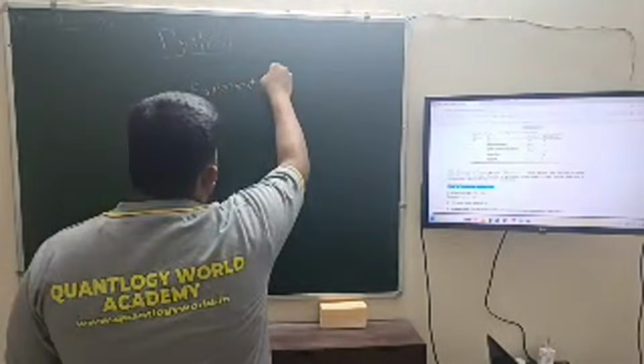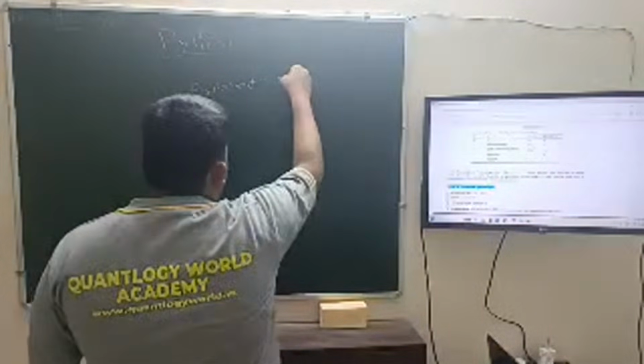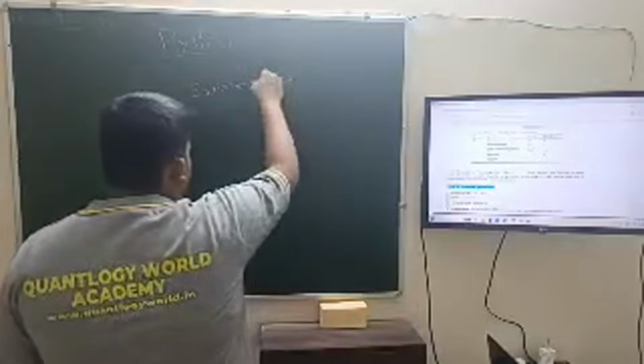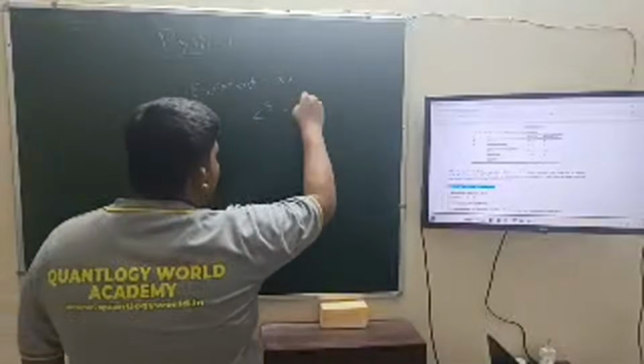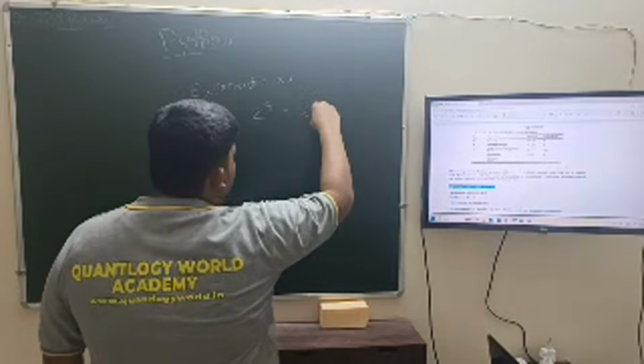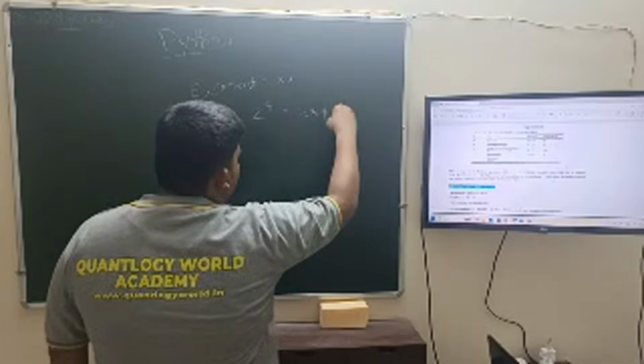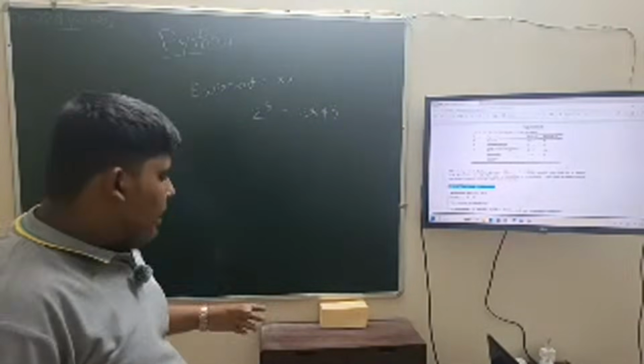Exponent, which we write as double asterisk. The base is 2 and the power is 3, so you can write in Python as 2 double asterisk 3. Means first we write the base, then double asterisk, then the power.